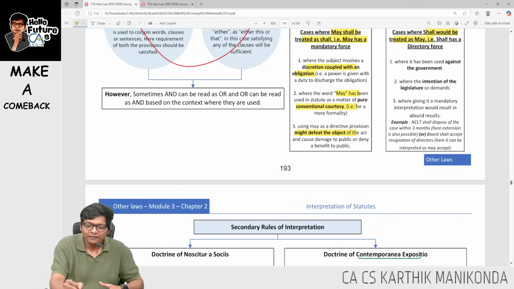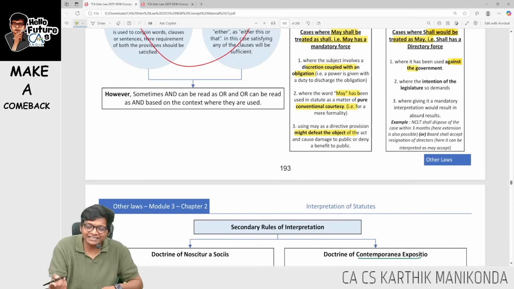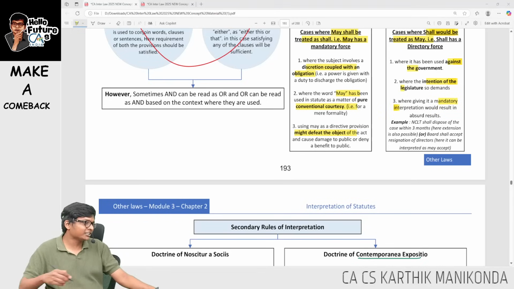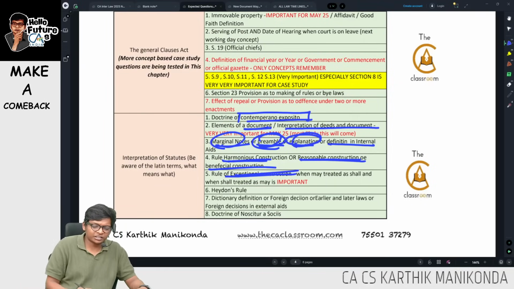Key points. When mandatory becomes optional directive, if it's used against the government, or the intention of the law demands the same, or giving it mandatory would be very absurd, it will be read in a bad interpretation. Okay. So this is basically your exceptional construction, when may is read as shall, and shall as may.